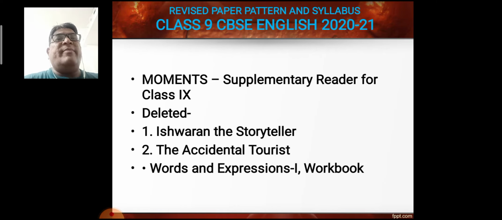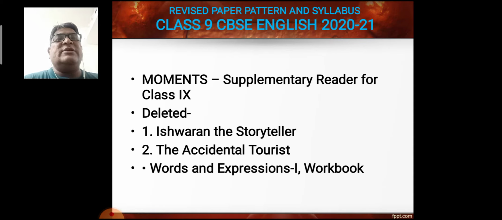And from the Moments, supplementary reader for class 9th, deleted stories are Iswaran the Storyteller, The Accidental Tourist, and the extra book which the CBSE has inculcated, Words and Expressions Number 1, that is called workbook.